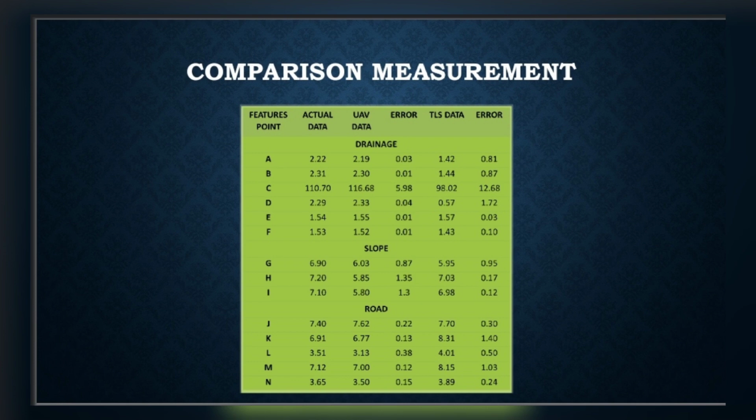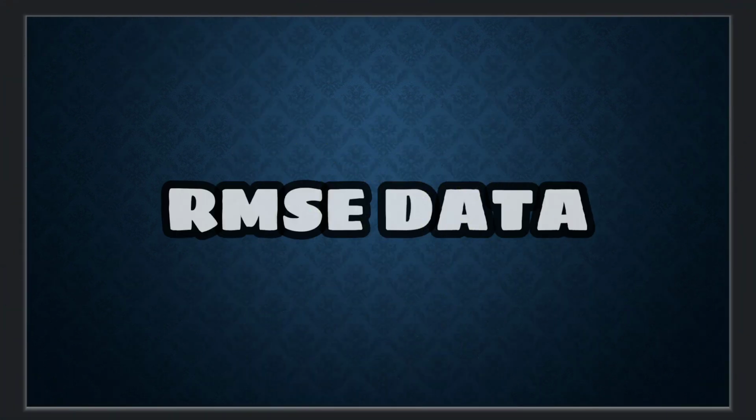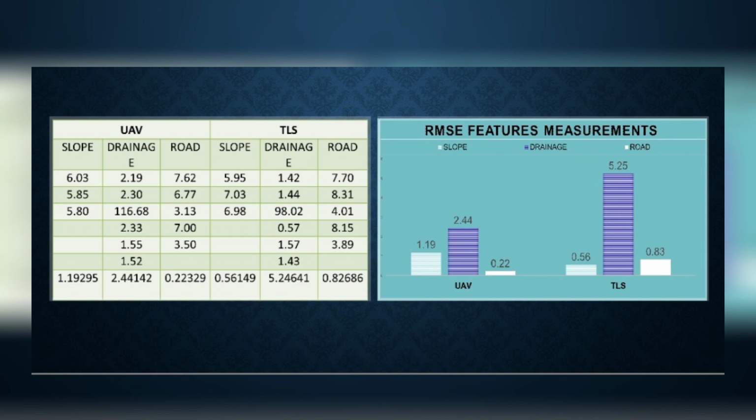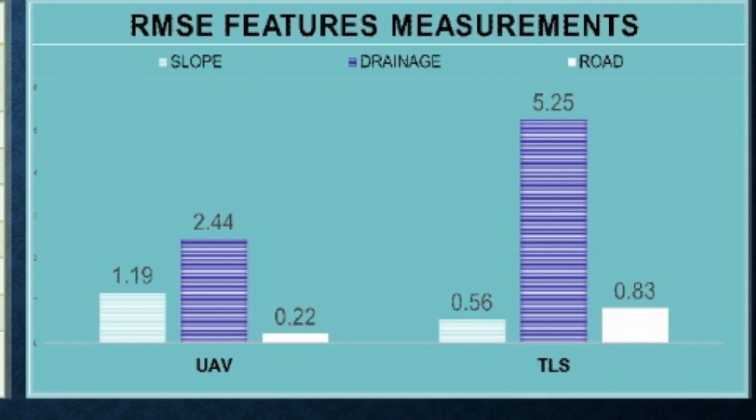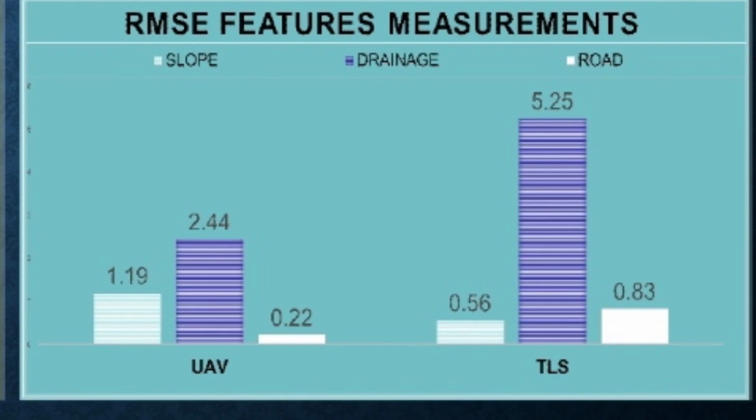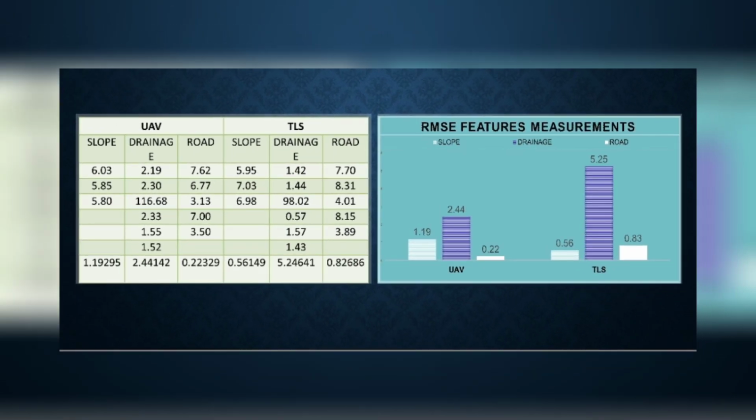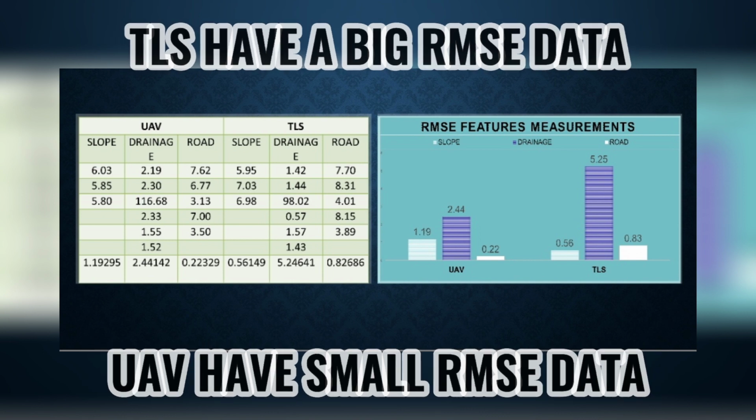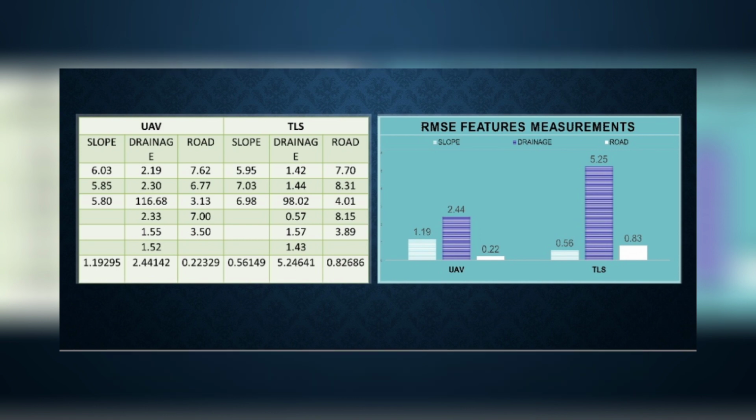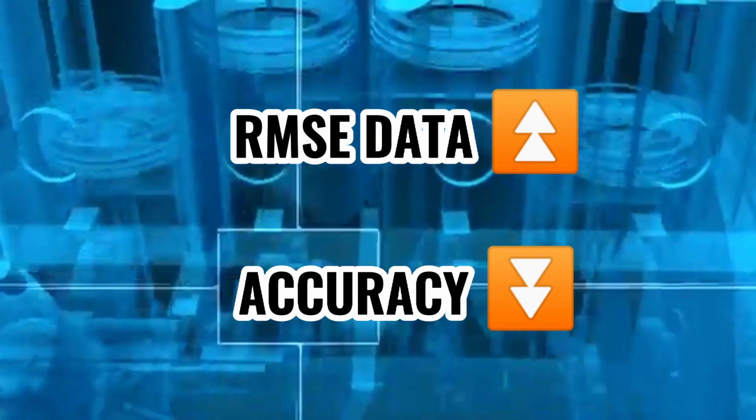Plus, this study will come out with the RMSE data, root mean square error data. As you can see in the graph that has been generated, TLS recorded the biggest RMSE data, which is 5.25 in measuring drainage, and the least RMSE data was recorded by UAV, which is 0.22 in measuring route. Okay, from the data, we know that TLS has the biggest RMSE data and UAV has the least. For information, the bigger the RMSE data, the less accurate it is.